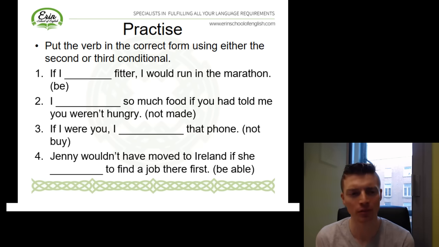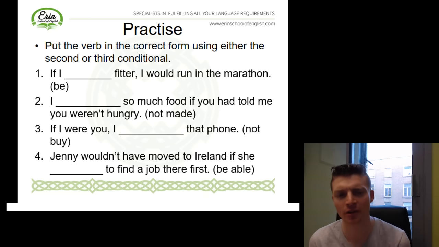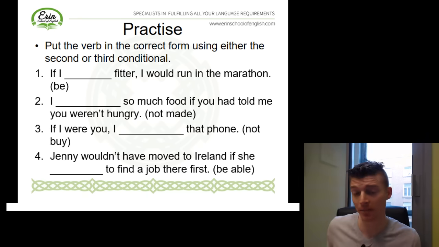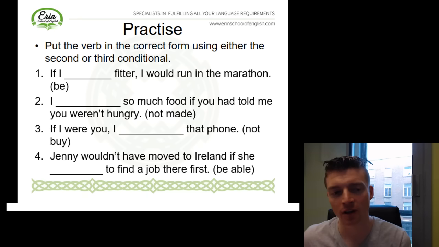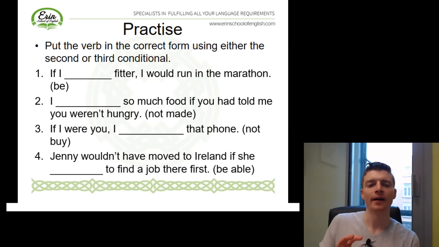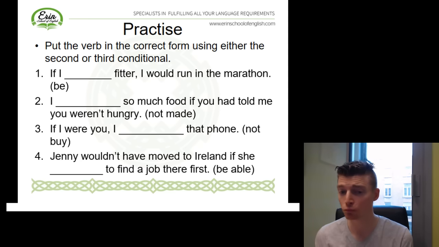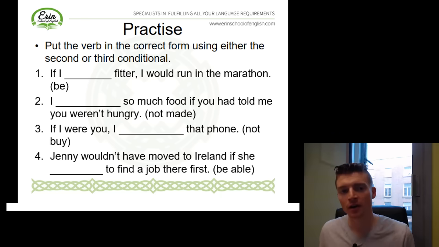Let's have a look. So number one, if I fitter, I would run in the marathon. So have a look at our main clause here first. I would run. So we've got would plus infinitive. So is this situation real or likely? No. When are we talking about? Well, we're talking about something in the present or the future. It's an unreal or imaginary situation. So it's our second conditional.